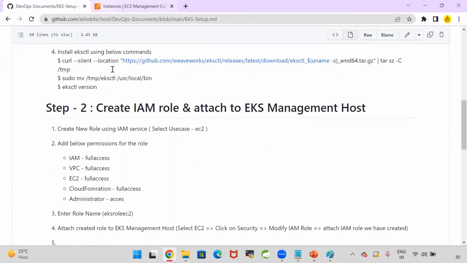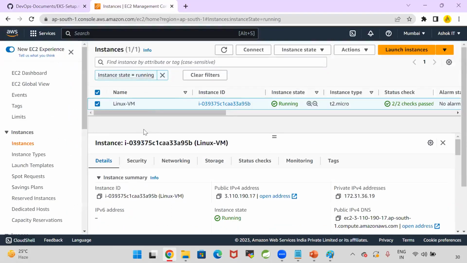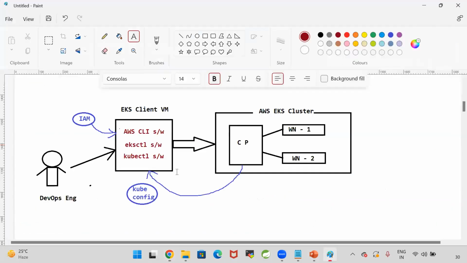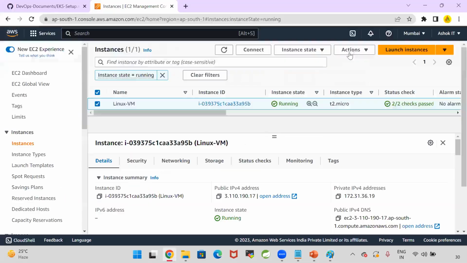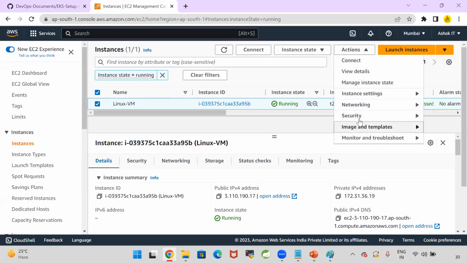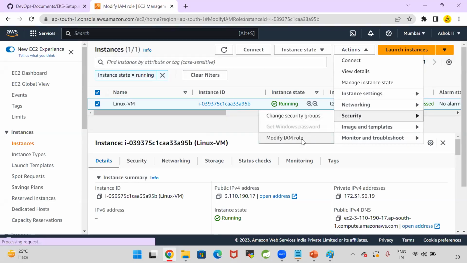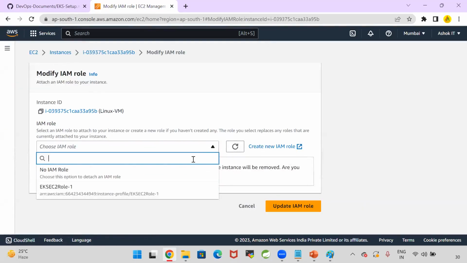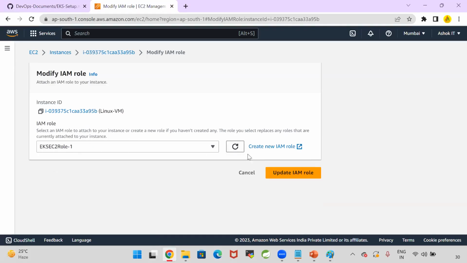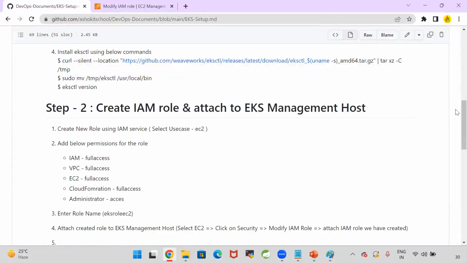Then for that machine, we need to attach the role we have created. In IAM, I created a role, right? Now select this machine, the machine we are using as the EKS client machine. That machine should have our IAM role. Go to Actions, Security, Modify IAM role. Whatever IAM role I created, EKS EC2 role 1, we need to update the IAM role. So that is the second step.